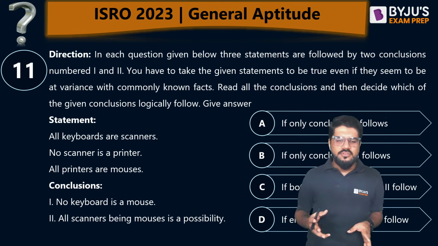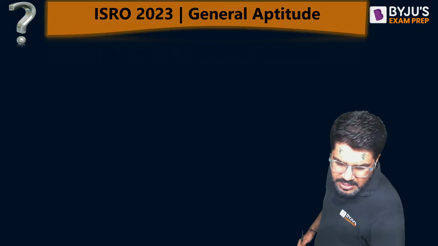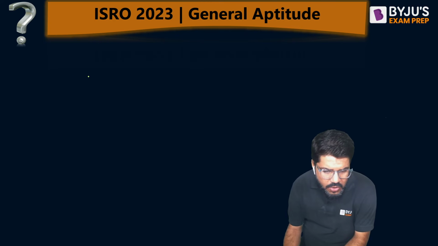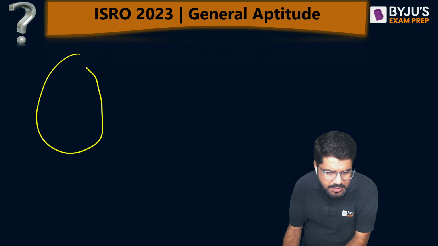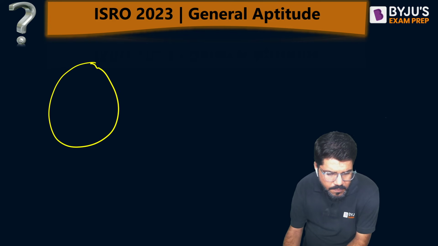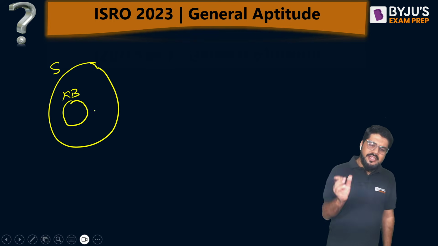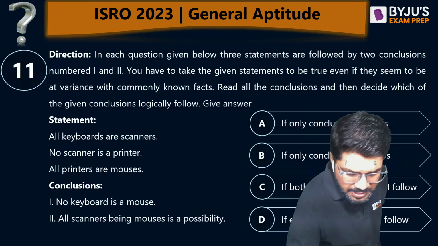The best method of solving syllogism questions is again the Venn diagram, logical Venn diagram. All keyboards are scanners. Suppose these are scanners, but all the keyboards are scanners. मतलब keyboards inside scanner. All keyboards are scanners only. Okay. Next क्या बोला है?